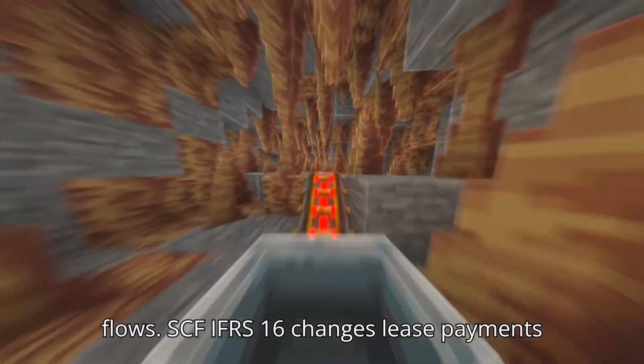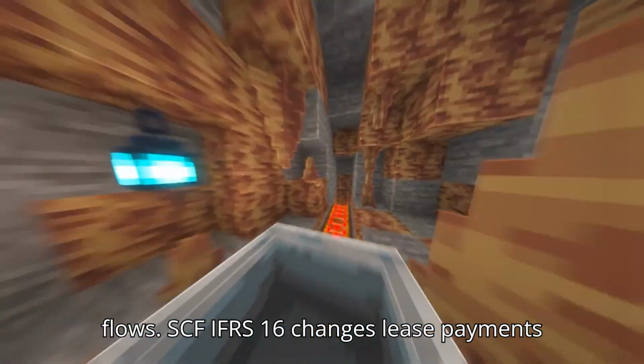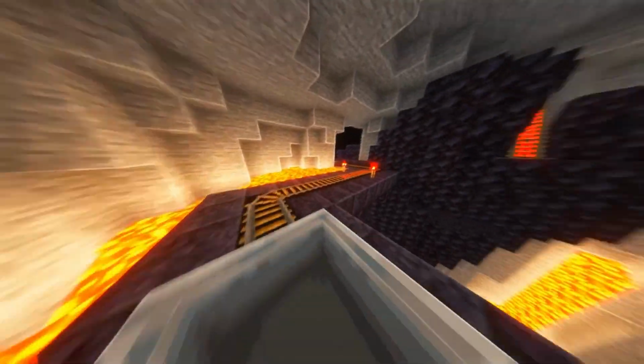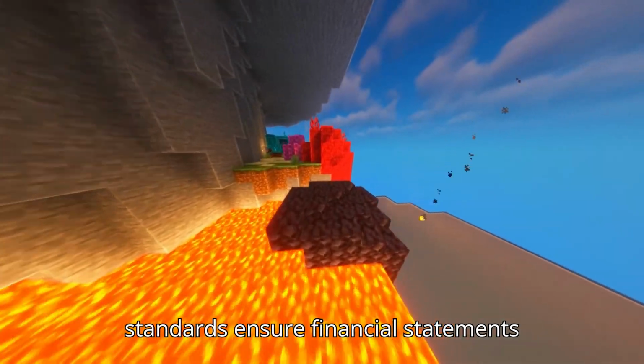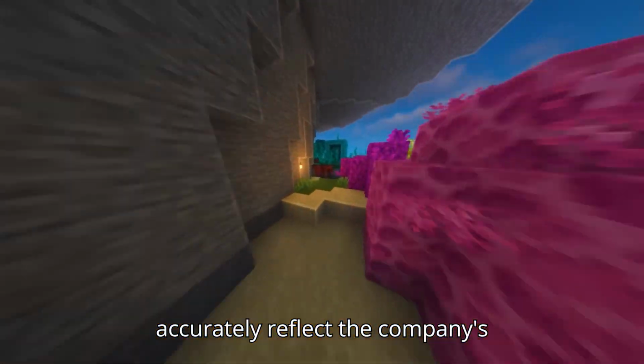Statement of Cash Flows, SCF. IFRS 16 changes lease payments from operating to financing cash flows. IAS 16 influences cash outflows for asset purchases and disposals. Accounting standards ensure financial statements accurately reflect a company's financial health.